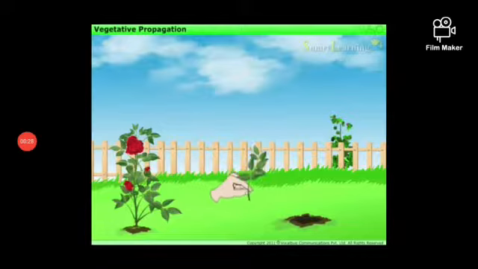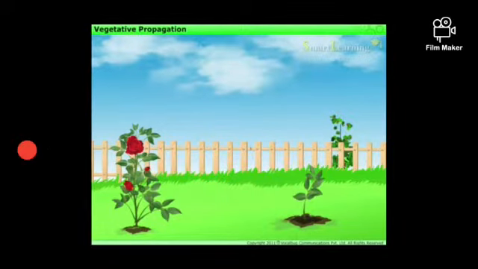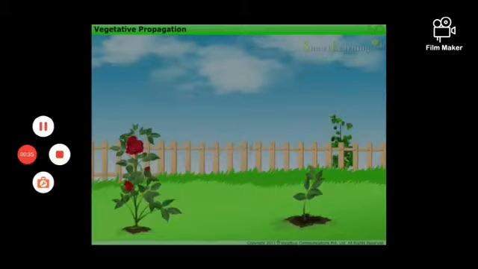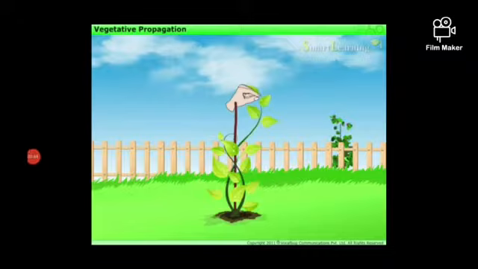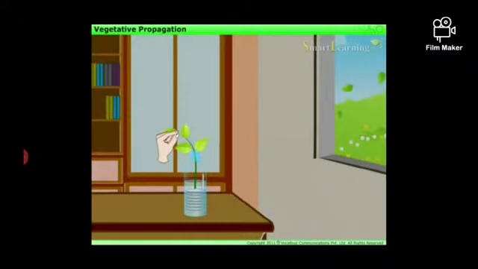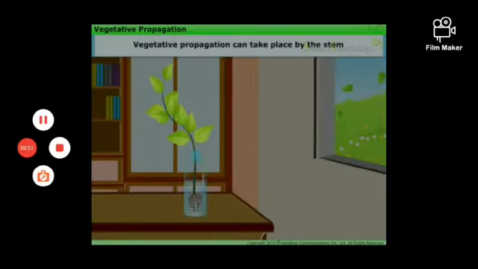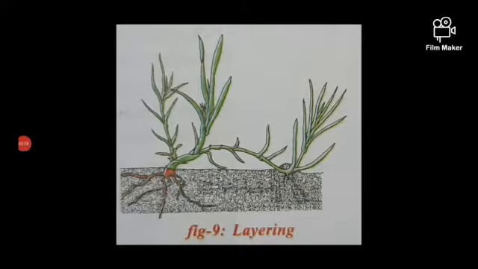Yes, students, this is called cutting. If you sow it in the soil, it grows as a new individual. Water it regularly. Is it clear, students? Cut one part from the money plant and put it in a water bottle. After a few days, it develops roots and shoots and grows as a new individual plant. Is it clear, students?